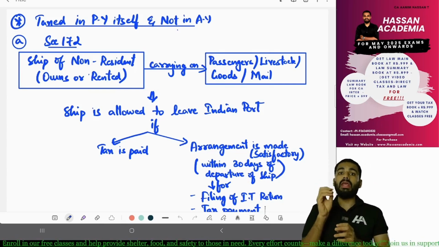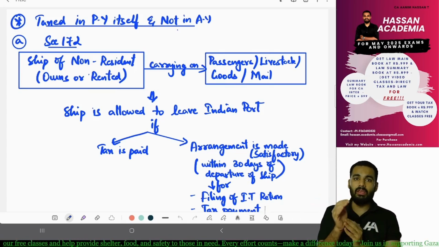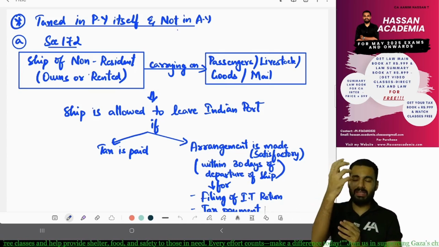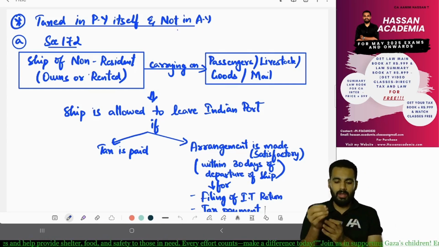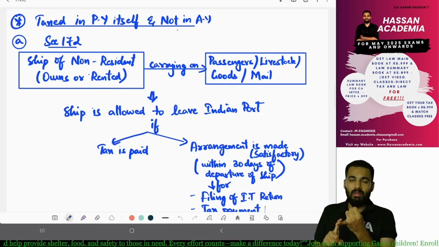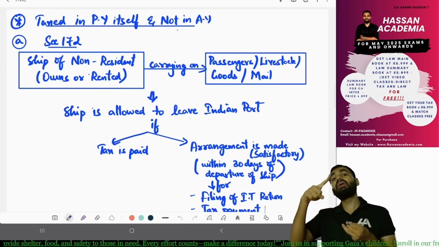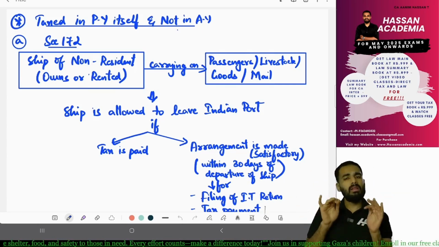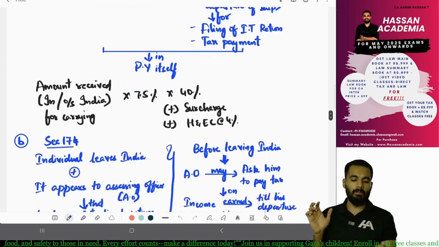But if you make satisfactory arrangements to file the income tax return and pay the tax within 30 days of departure, then it is okay. The ship can leave the port, no problem. Yes.